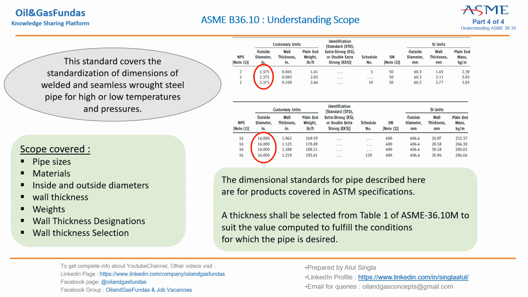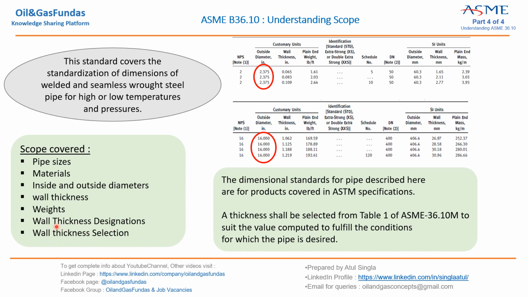Okay, so now why do we require this thickness? To sustain the inside pressure. Now for each and every plant there will be some specific requirement from the client, process requirements will be there, so we need to calculate the wall thickness.